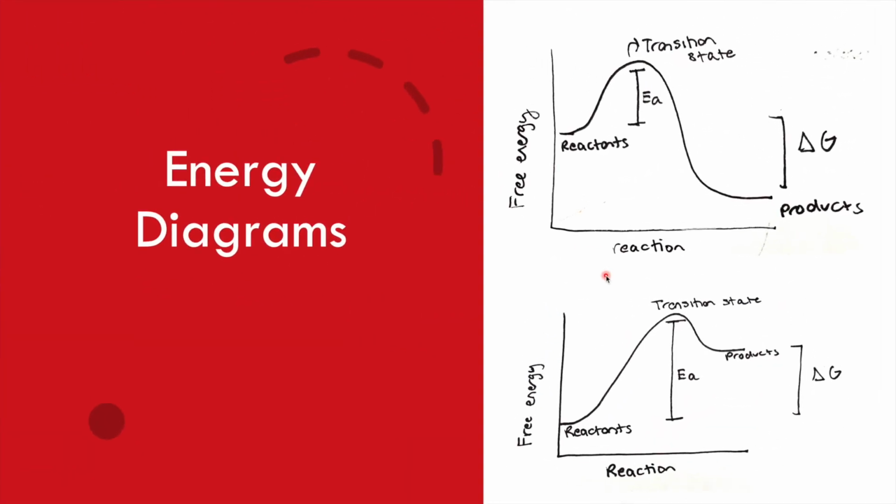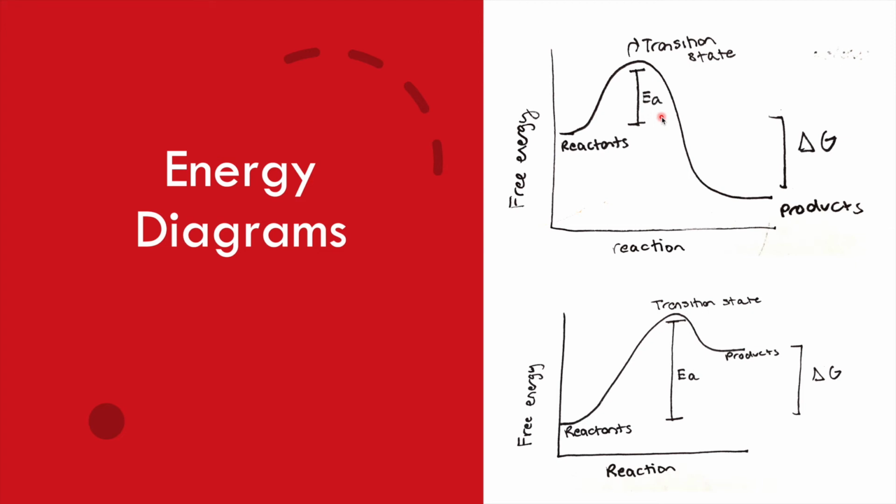Now let's look at some energy diagrams. The energy diagram for an exergonic reaction reveals that reactants have more energy than products. So energy is released in this process, and delta G will be negative. Even though this process is spontaneous, it requires some energy input to break and reform bonds. This energy is called activation energy.